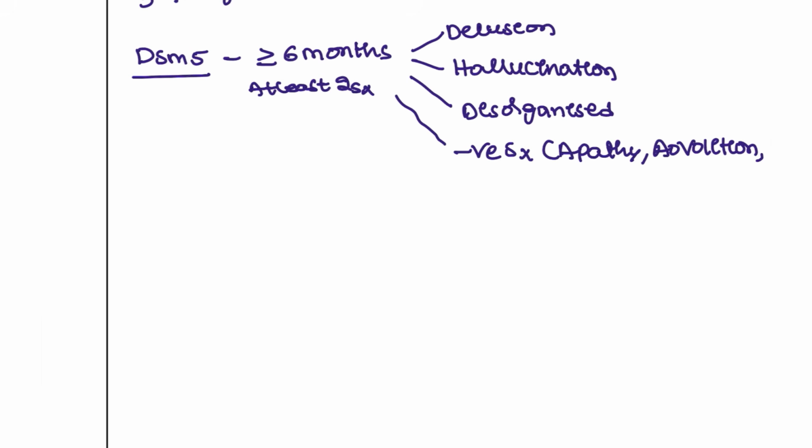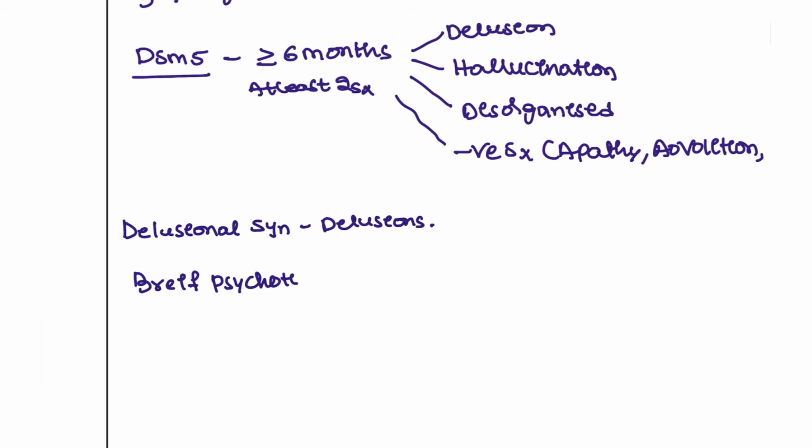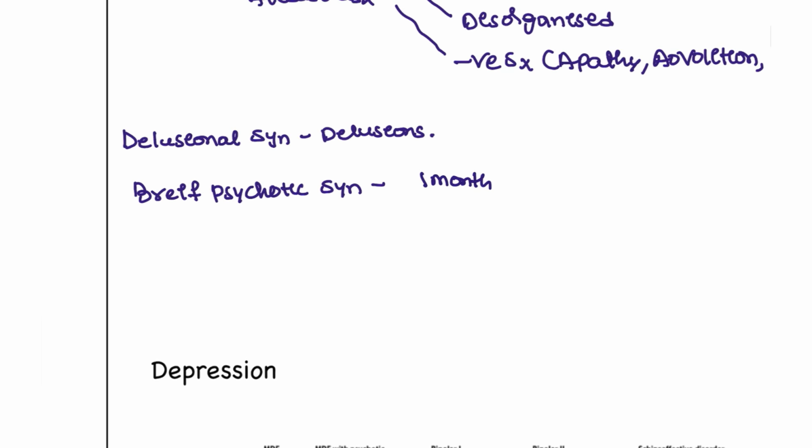For example, let's see. The patient is having the delusional syndrome. This name itself tells us that it is a delusional syndrome, which is only present with a delusion. No other symptoms will be present in these patients, right? That is one form. Next, we also have the brief psychotic syndrome. This brief psychotic syndrome is less than 1 month only.